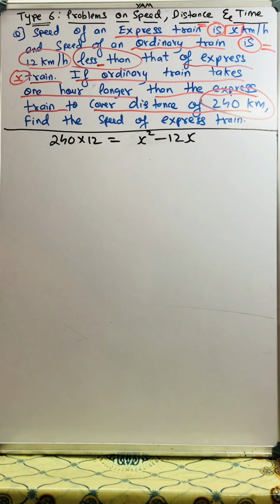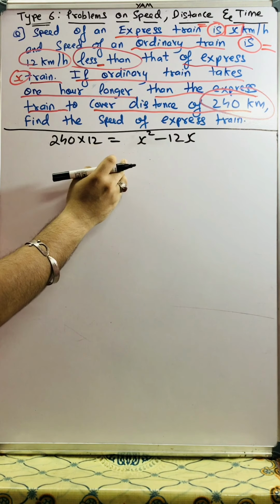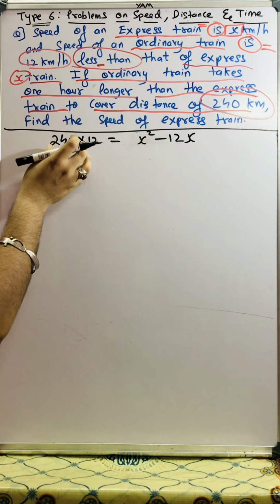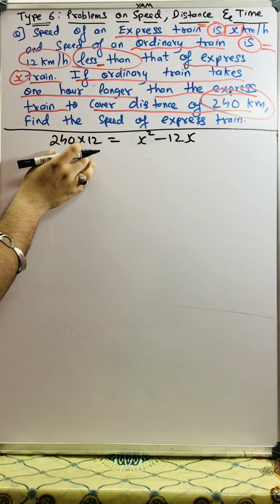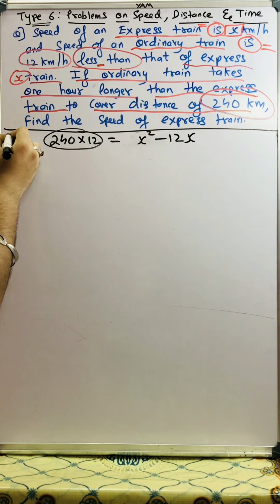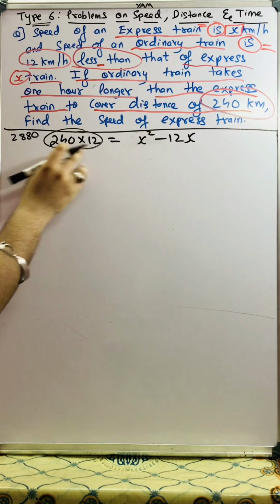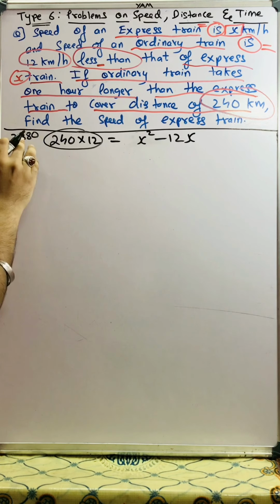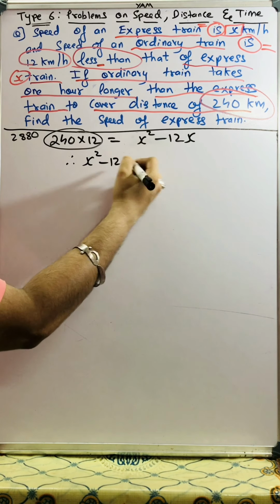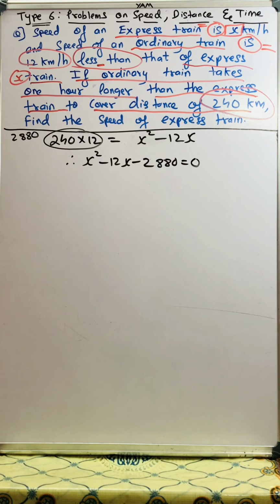So now students, we have this 240 multiplied by 12 is equal to x square minus 12x. I'll take this 240 multiplied by 12. First I'll find the product of these two, and if you find the product, it comes to be 2880. 240 multiplied by 12 is 2880. So 2880 goes on that side, becomes minus. So therefore x square minus 12x minus 2880 is equal to 0.